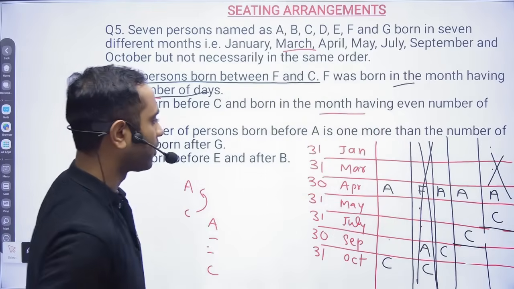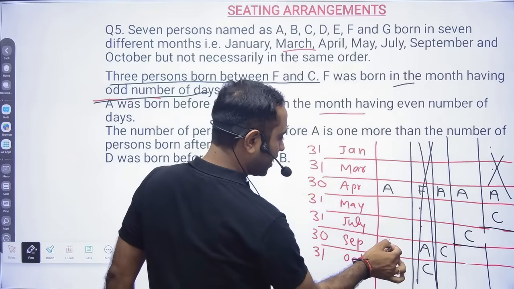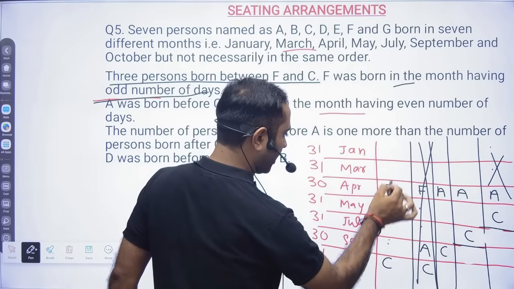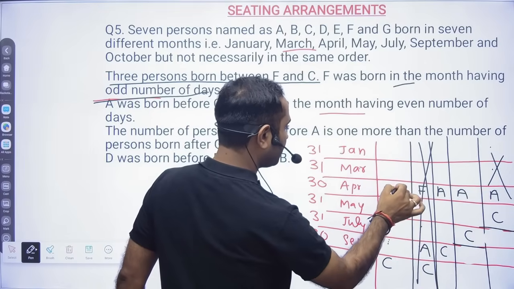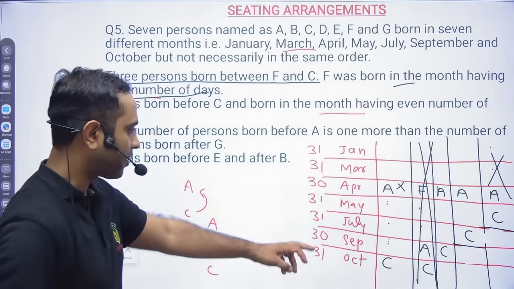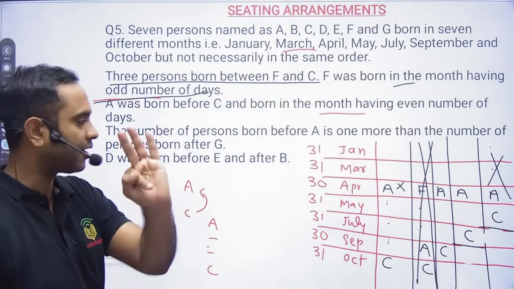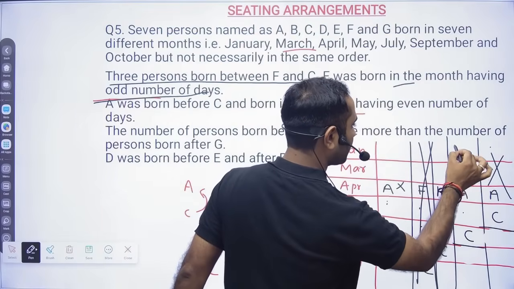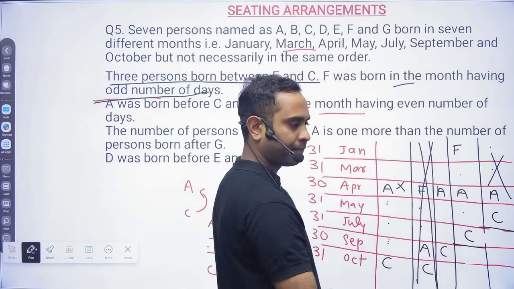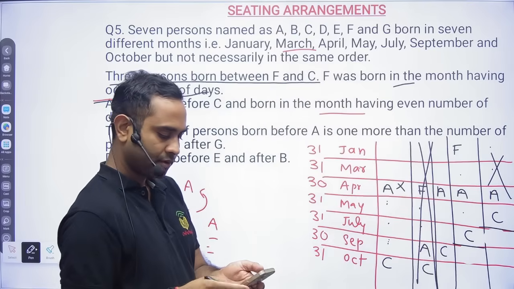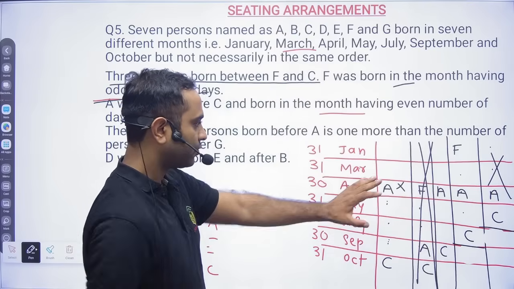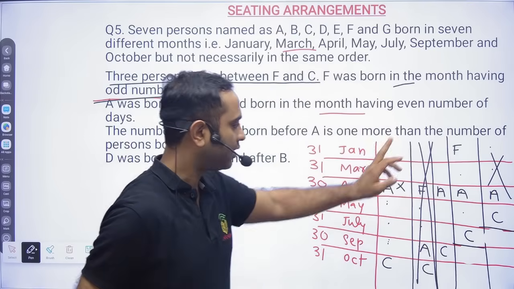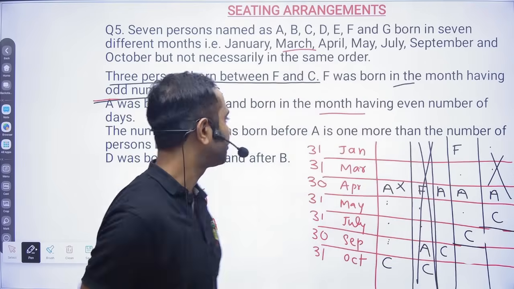Correct? Here you see in between C and F 1, 2, 3, so this is also gone, because in between C and F there are 3 persons. So F will come here. Just a minute. Okay. So all possibilities are gone. Now you have only this possibility.